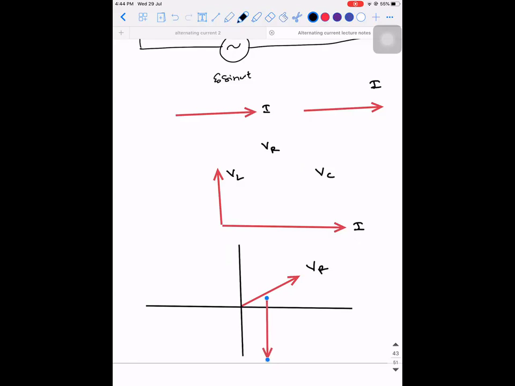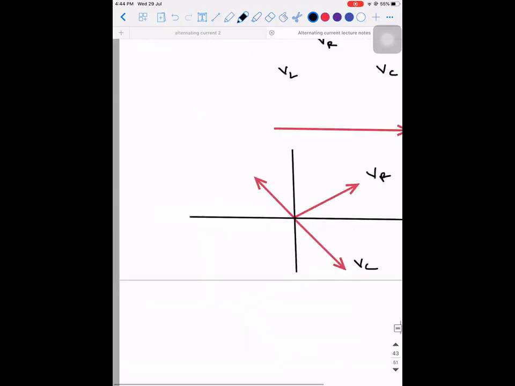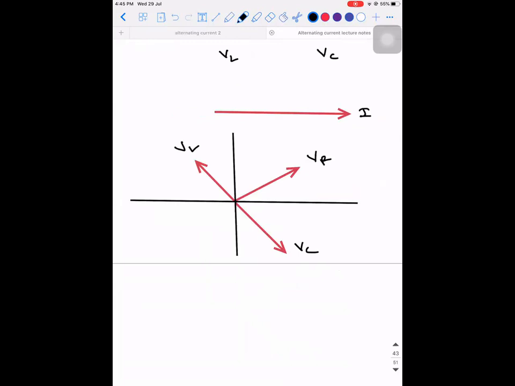Right. In the previous case, we had only two vectors, so it was not an issue. Now we have three. So what I'm going to do is make this VC turn like this and get combined with this. Through how much angle have I rotated? 180 degrees. So can I say there it is minus VC? When any vector is rotated through 180 degrees, it is going to be minus VC.